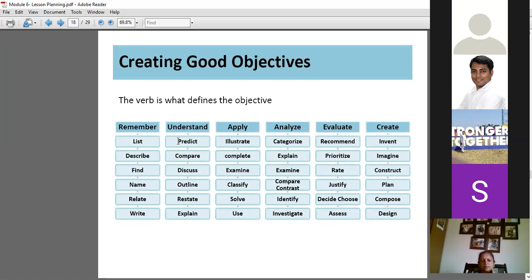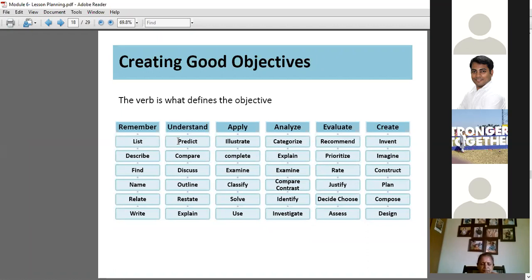What do you mean by predict? If you show them some image, if you show them some leaves, if you ask them some imagination or observation questions, they should be able to predict what plant it is, right? So if they have understanding, only then they will be able to predict. Yes or no? Okay. Next is restate or outline. What do you mean by outline?